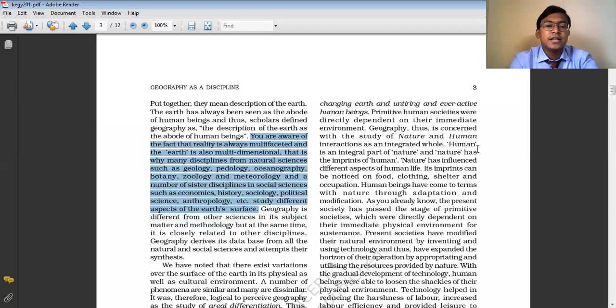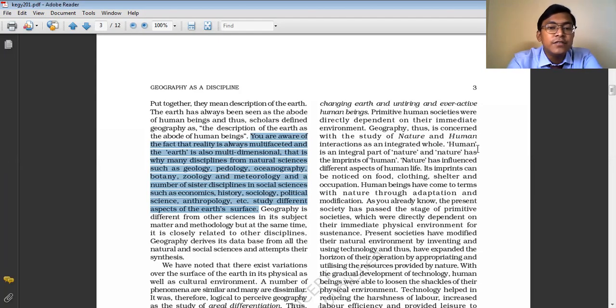So for now you have understood that geography means the study of the relationship between man and the earth, between man and nature, and whatever phenomena has happened or is taking place on this earth, the study of those is known as geography.